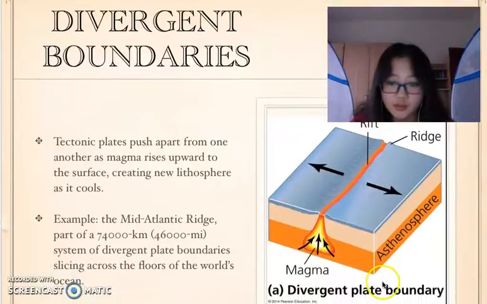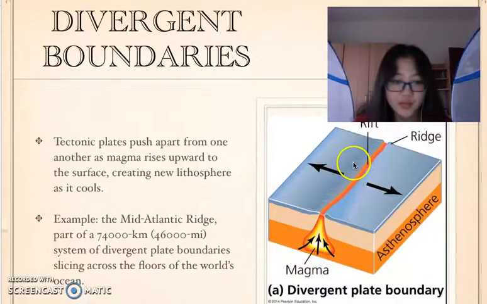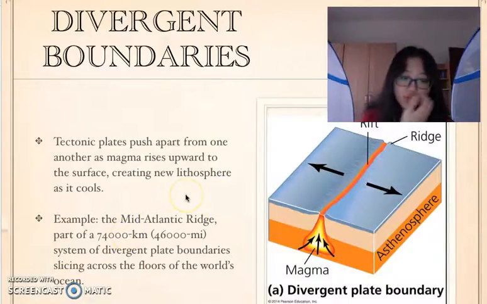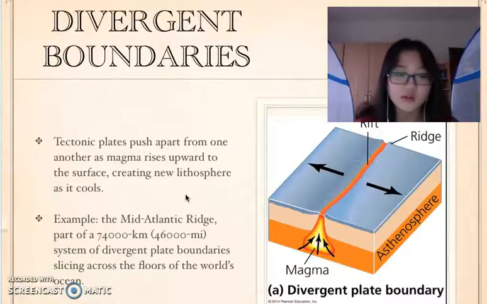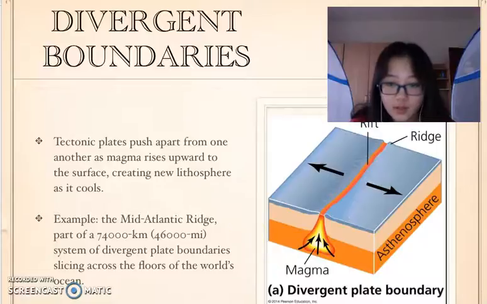Let's look at this picture. These plates and these plates are pushing in different directions, away from each other. And then the magma will rise and create new lithosphere as it cools. For example, the Mid-Atlantic Ridge, part of the 74,000 kilometer system of divergent plate boundaries, is slicing across the floors of the world's oceans. The rift is formed here, and the ridge also forms at these boundaries.